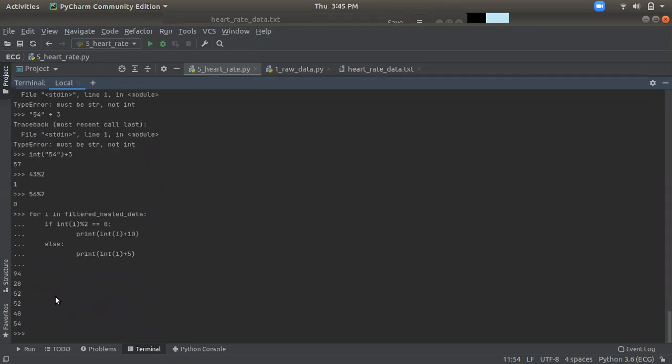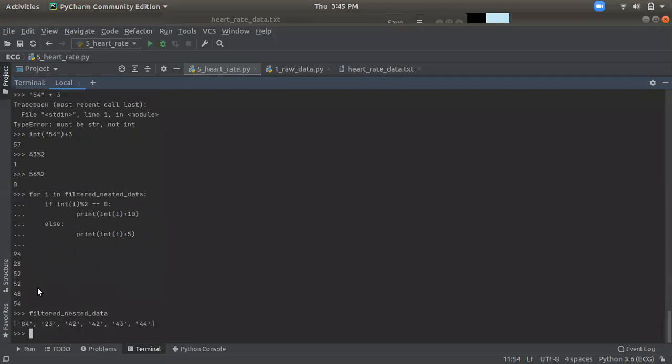Now you can see what is happening. Let me check the filter data once. So now you can see 84 is an even number, right? So for an even number, I put a condition and add 10 to that. 84 plus 10 is 94, right? 23 is an odd number. I'm checking if it's an even number, it's not, so it goes to the else part, then it adds 5. So 23 plus 5, you get 28, right?